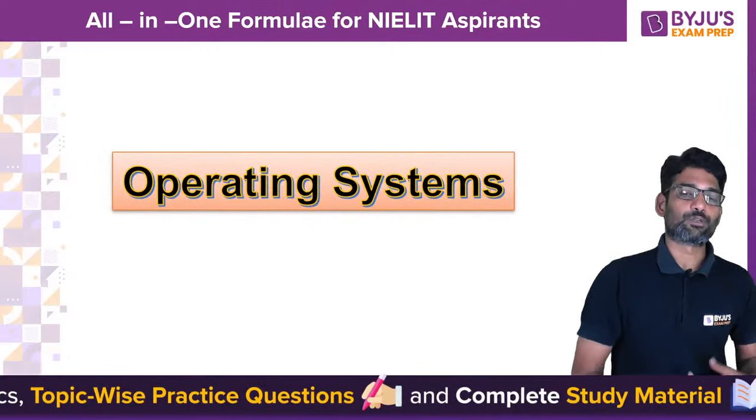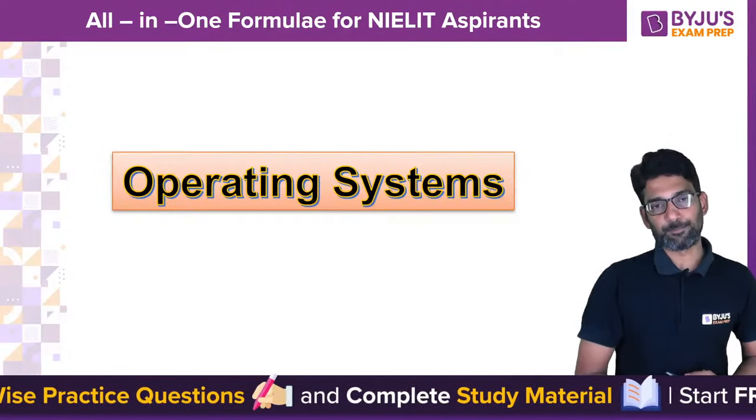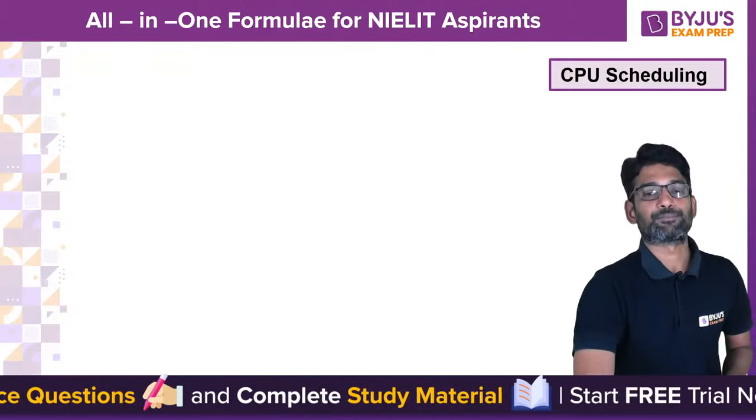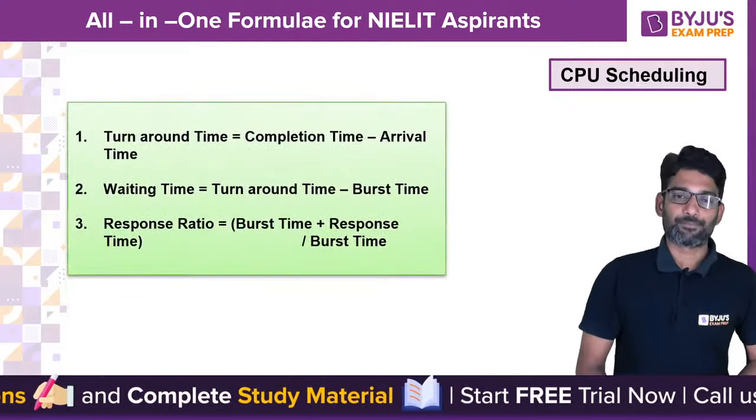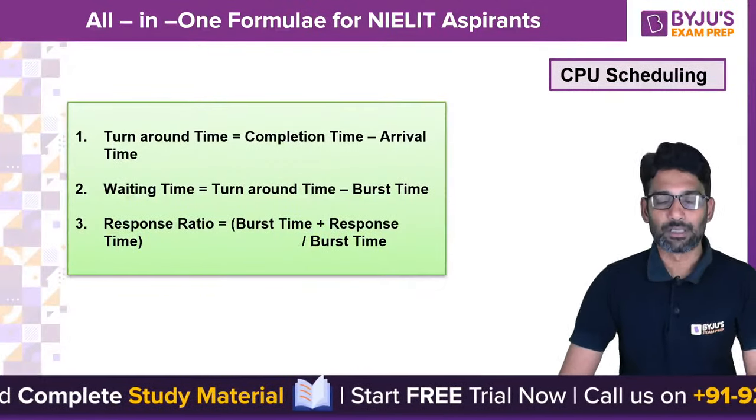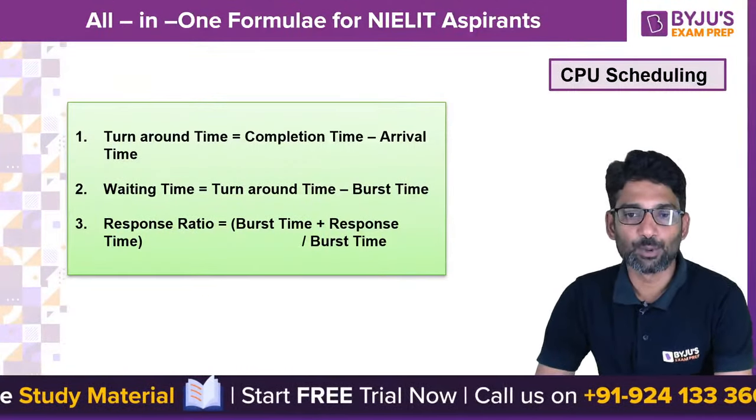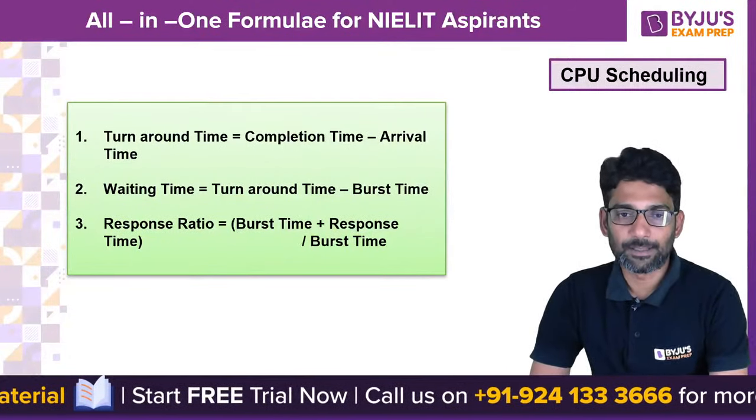Now moving on to operating system subject. In this, firstly you have to remember this CPU scheduling formulae.